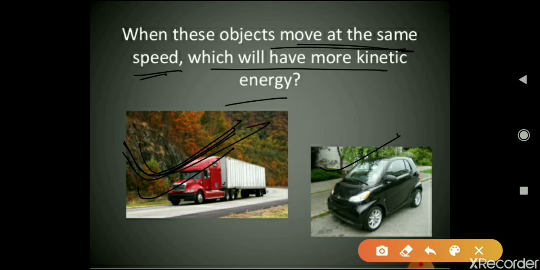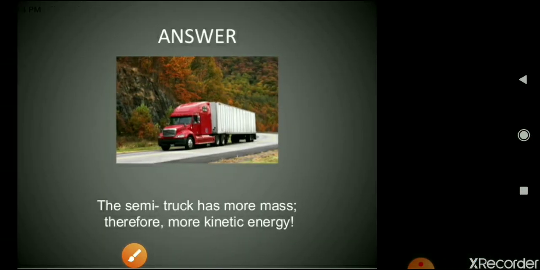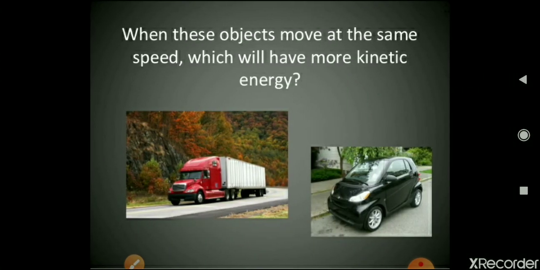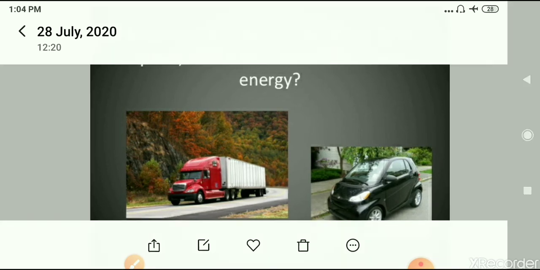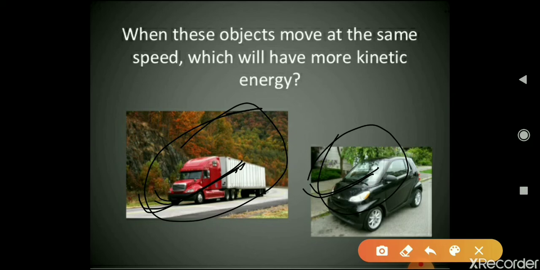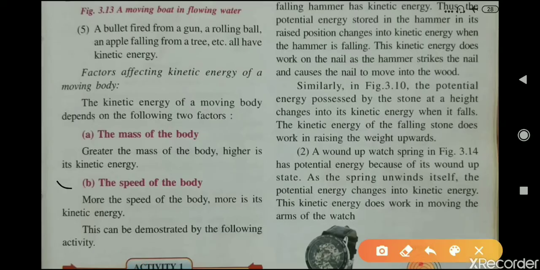But why does this truck have more kinetic energy? Because of its mass. The mass of the truck is more than the mass of the car, and therefore the kinetic energy of the truck is more than that of the car. Now the second factor is the speed of the body. The more the speed of the body, the more its kinetic energy. When a body moves faster, it has more kinetic energy.